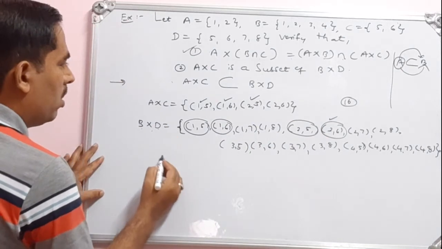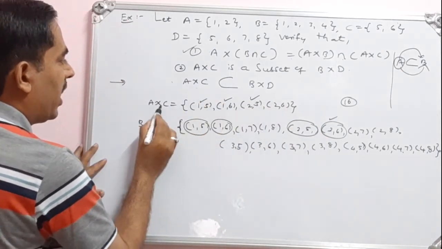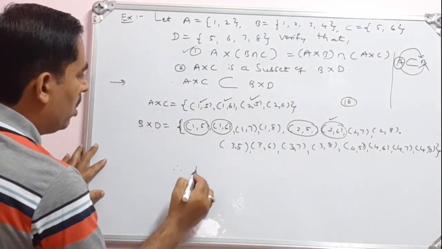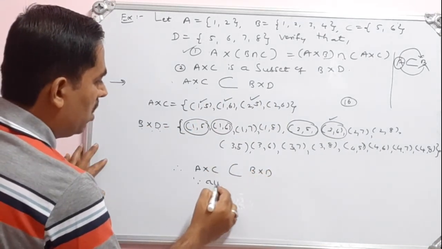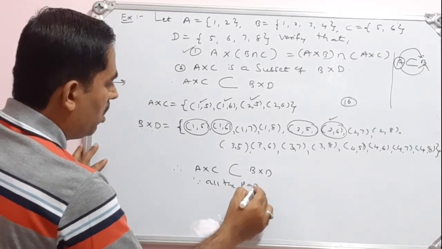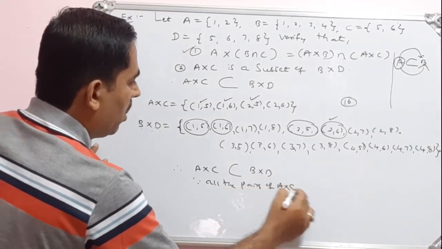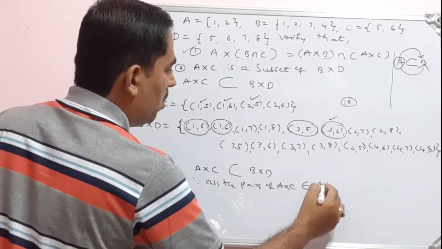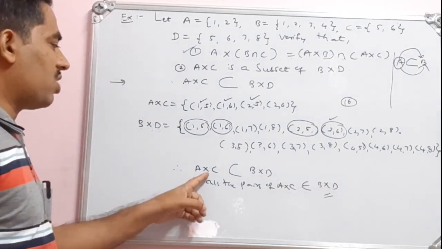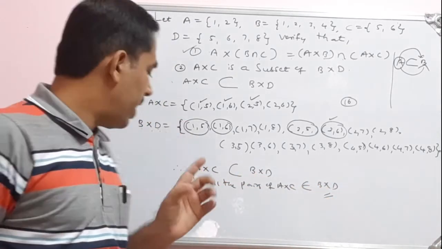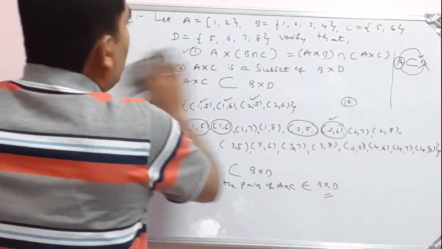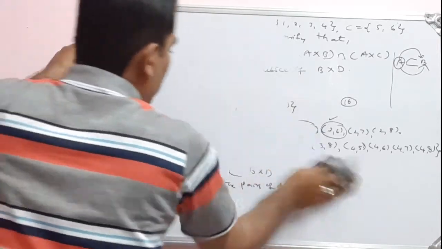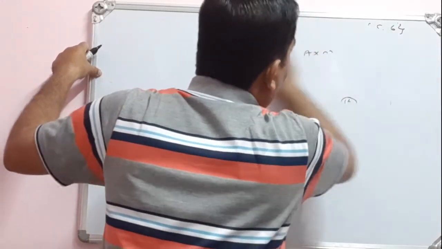So all the ordered pairs of A cross C are in B cross D. Therefore, A cross C is a subset of B cross D because all the pairs of A cross C belong to B cross D. Okay, so in this way we can make use of the Cartesian product of two non-empty sets.